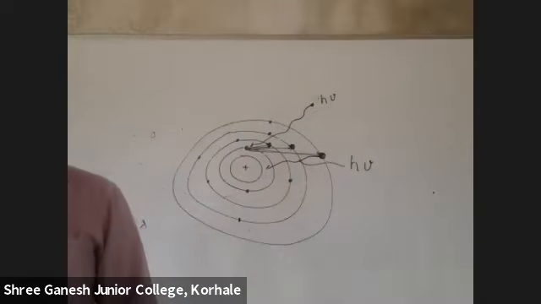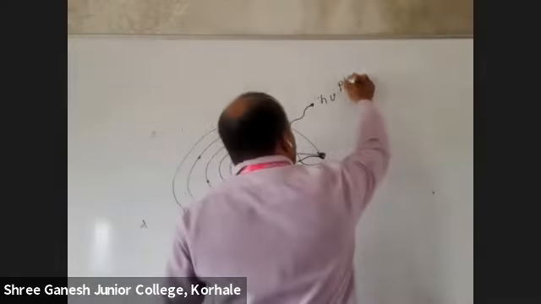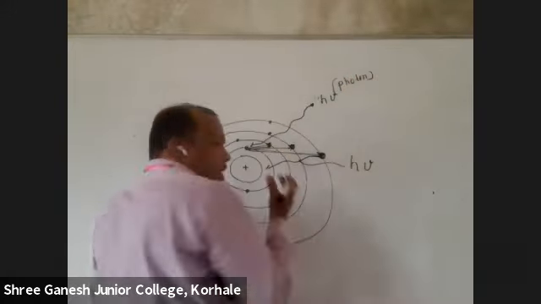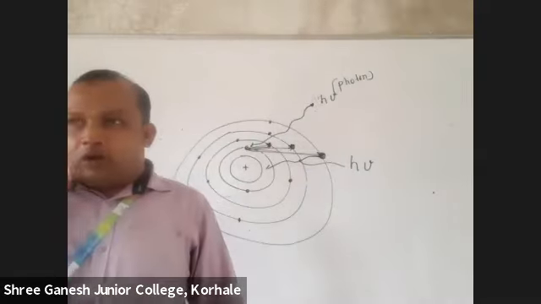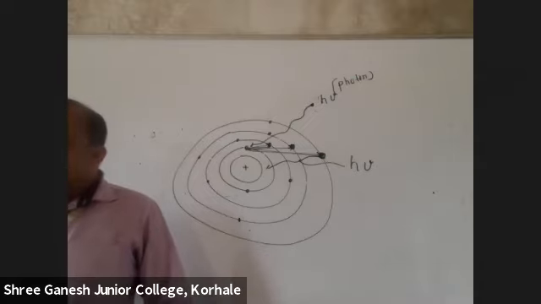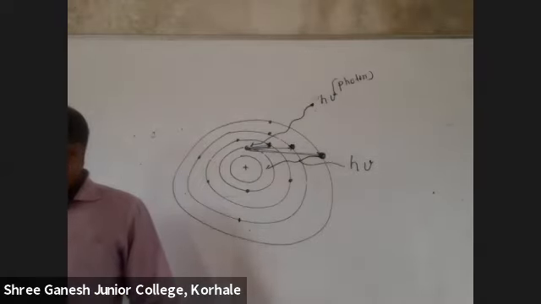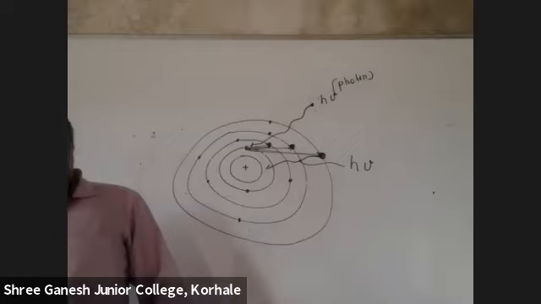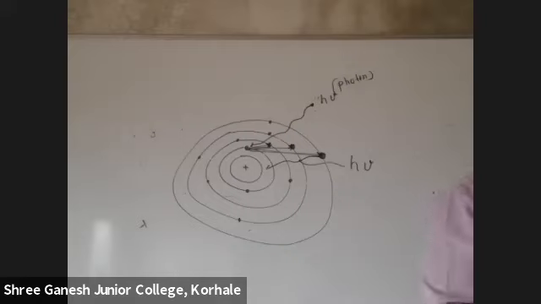Are you getting it? The electron will always be stable near the nucleus. But if you provide energy, if you give a photon, a source of energy, then what will happen? Its energy will increase, so it will go to an outer shell. If you provide more energy, it will go to the outermost shell. But again, it will return back. While returning back, it will emit the energy. Now read the statement. When the electron absorbs energy, it will jump from the inner shell to the outer shell, and when it emits energy, meaning when it gives energy out, it jumps from the higher shell to the lower shell.